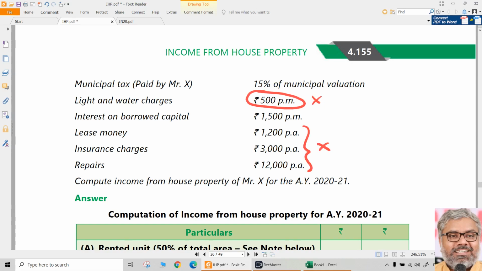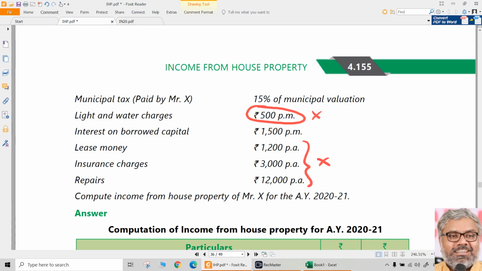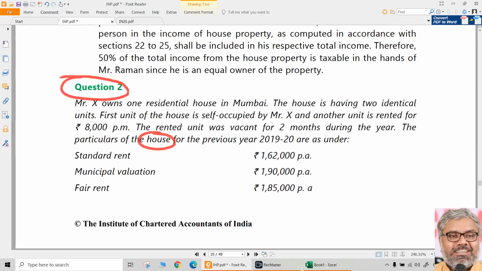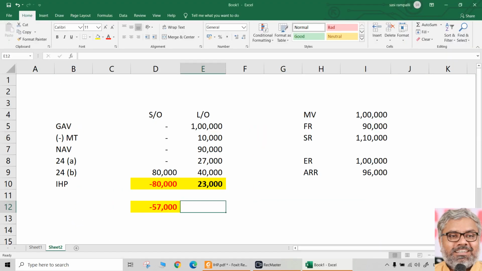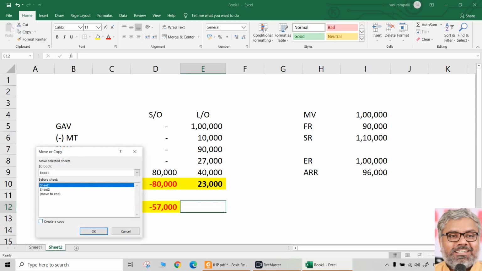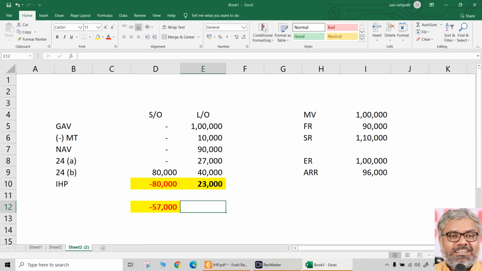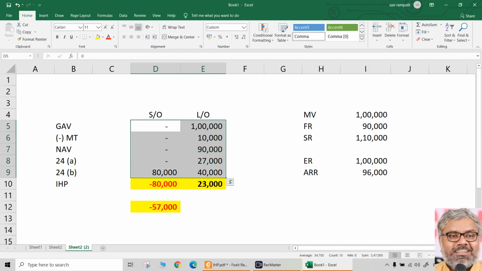We know very well that section 24(a) gives a 30% standard flat deduction. No other expenses can be allowed as deduction, whatever they are. Interest on borrowed capital, yes, it is allowed as deduction under section 24(b). That's all. So once again, a very similar question, as we have done in the earlier question. Let us do it freshly once again.